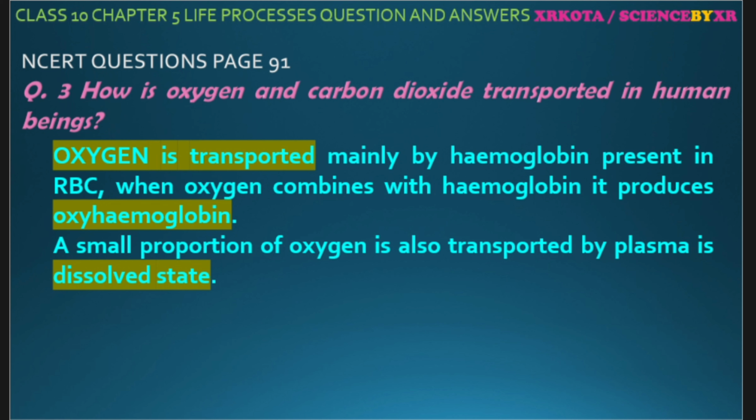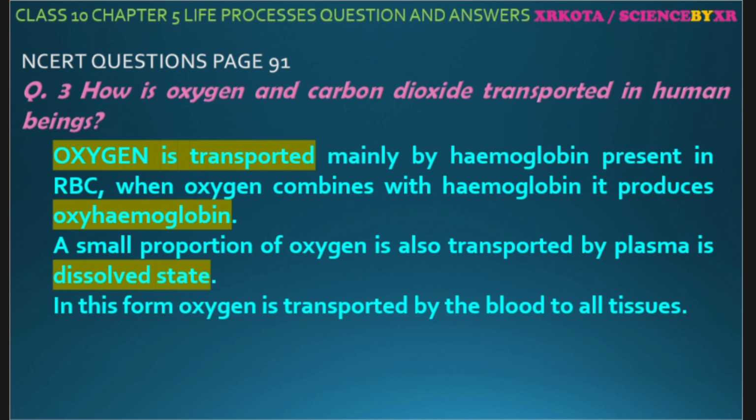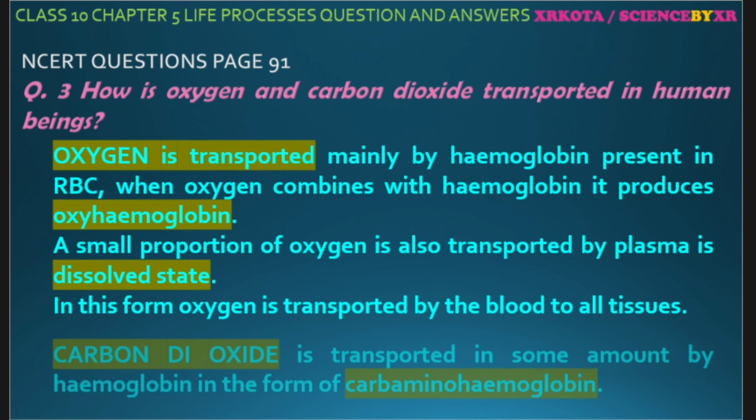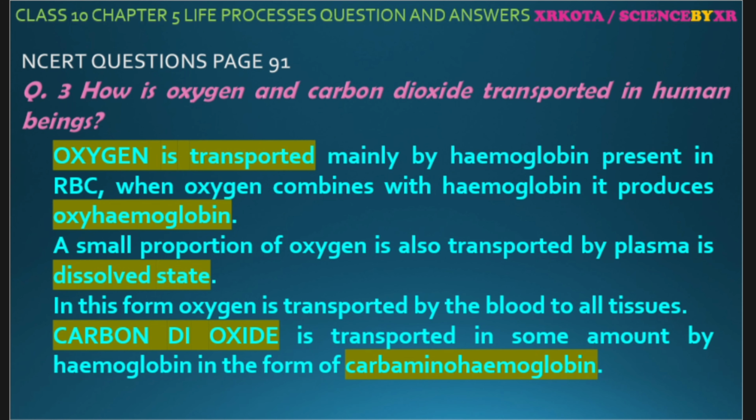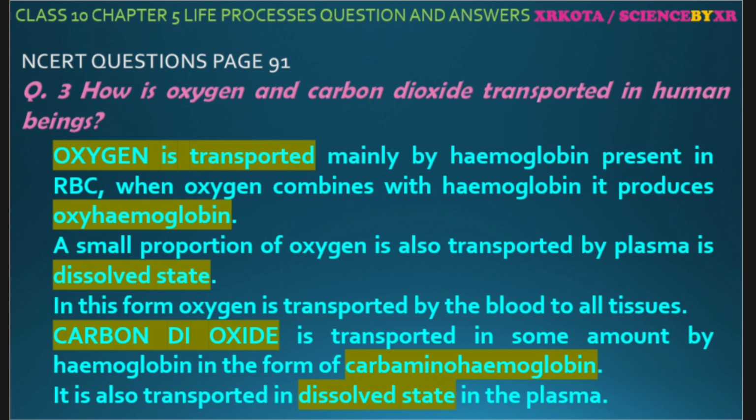Let us talk about carbon dioxide. So in this way, oxygen is transported in the blood to all the tissues. Carbon dioxide is transported in some amount by hemoglobin in the form of carbaminohemoglobin. Remember, it is carbaminohemoglobin, not carboxyhemoglobin. And a small portion of carbon dioxide is also dissolved in the plasma and transported.